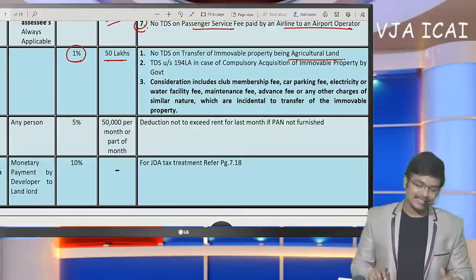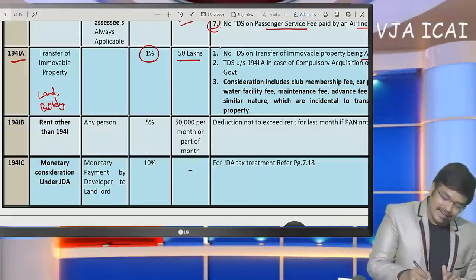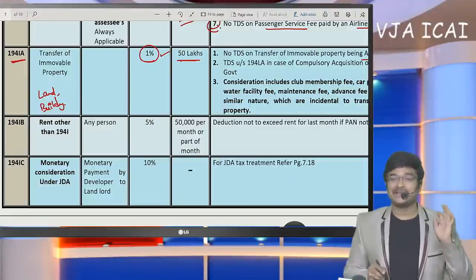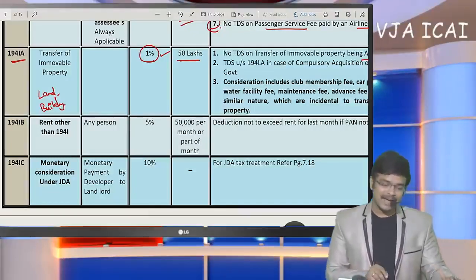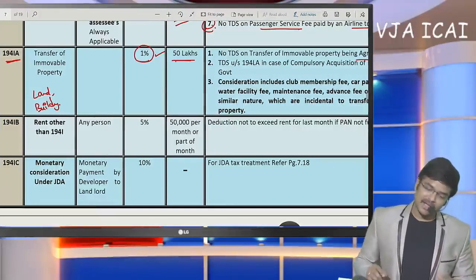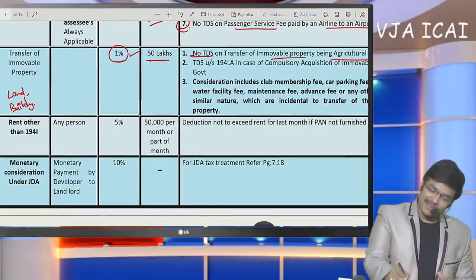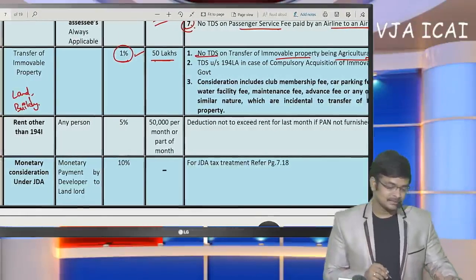In any other case, upon payment of a rent amount, TDS at the rate of 1% has to be deducted. On any other payment, TDS at the rate of 1% has to be deducted under section 194IA. And no TDS on transfer of immovable property being agricultural land. This we have already discussed.